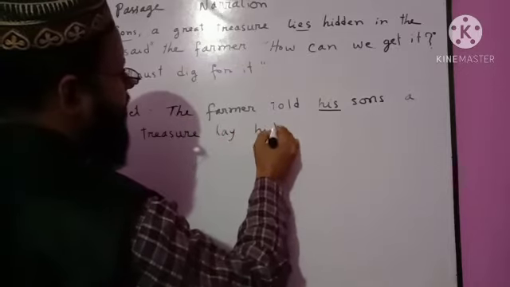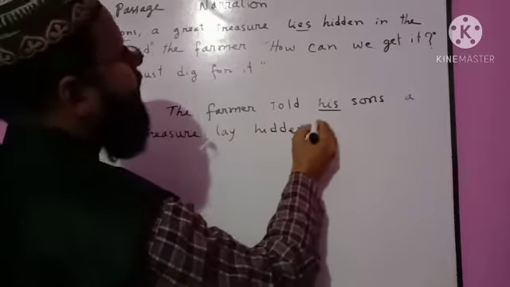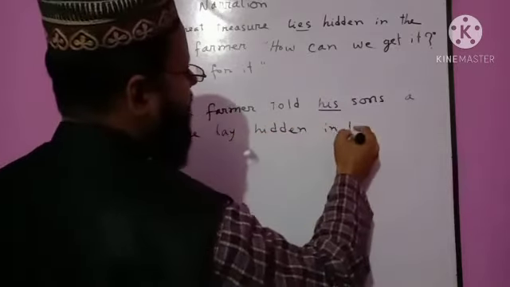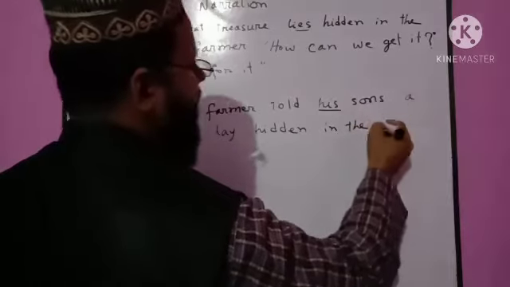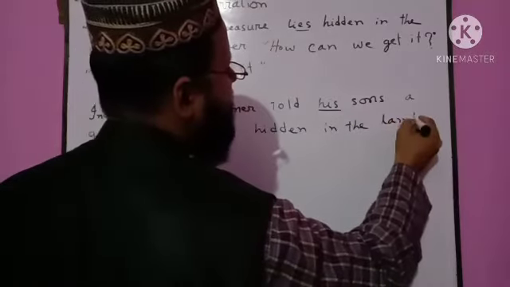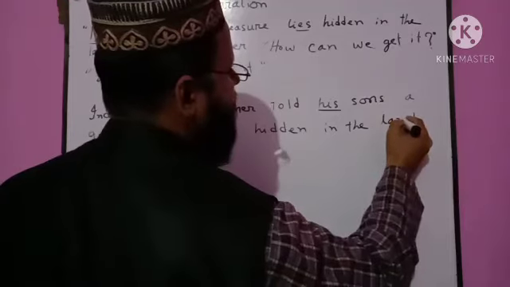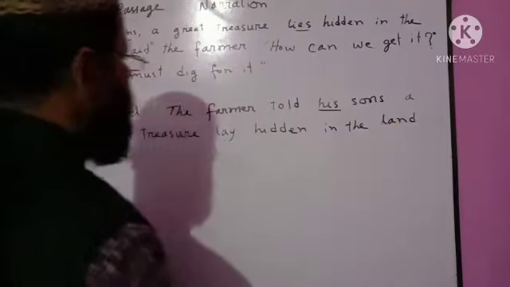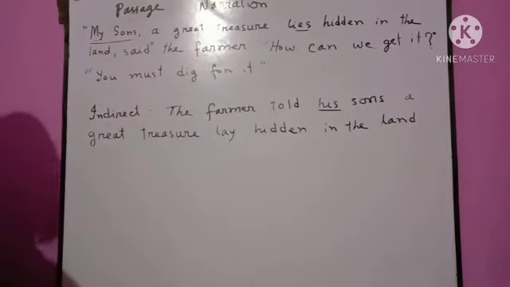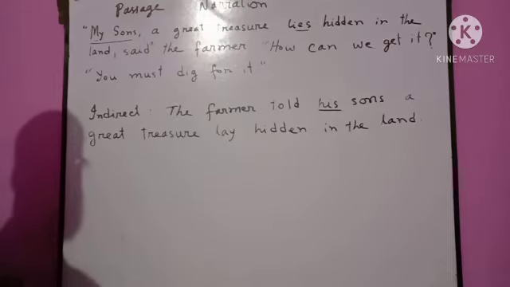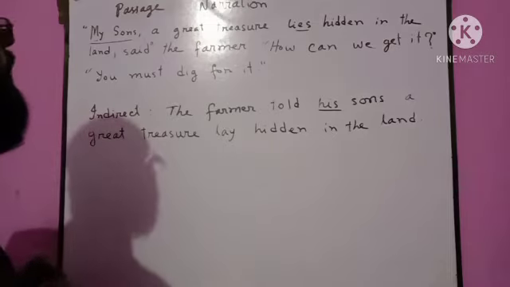Then hidden in the land. Full stop. The farmer told his sons, a great treasure lay hidden in the land.